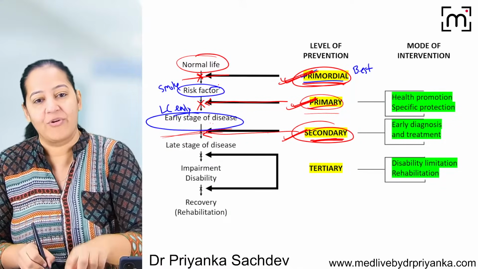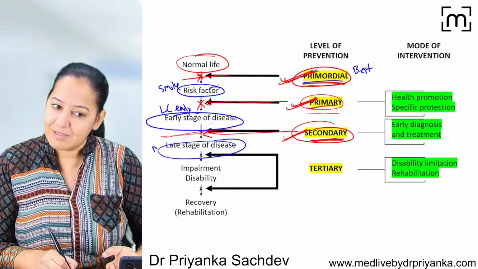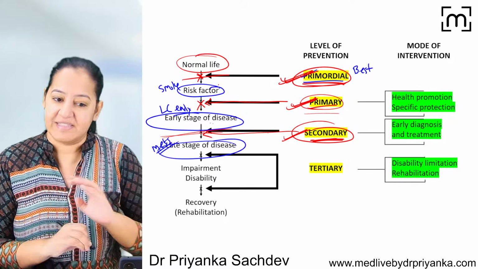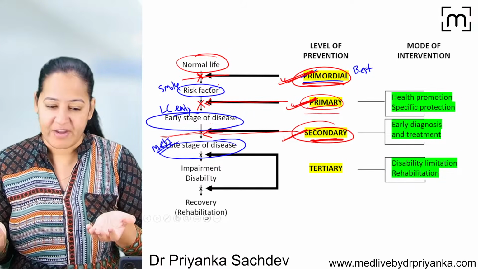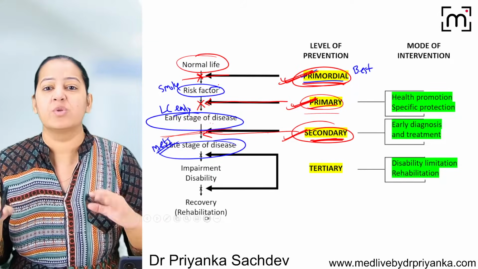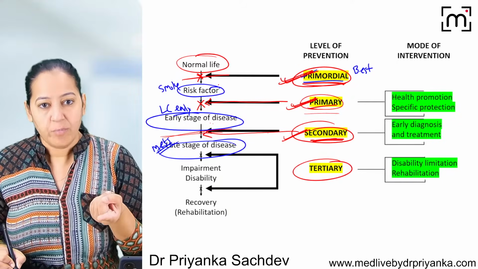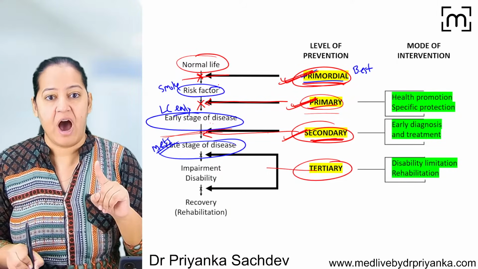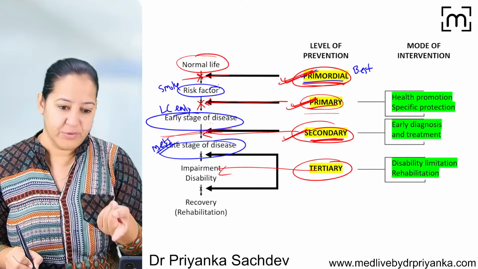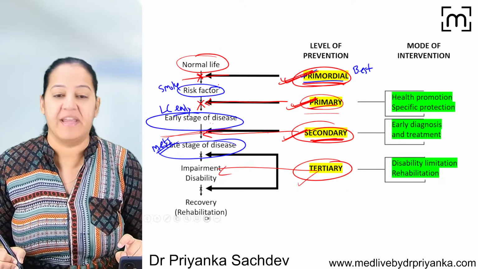Now imagine the person already has metastasis also. The person smokes, he had lung cancer and he has the mets. Okay, it already has complications and is at a late stage. So what can we do now? Whatever action we take now is only rehabilitation. So if we are taking action after the late stages of the disease, we are doing rehabilitation, and that is known as the tertiary level of prevention.